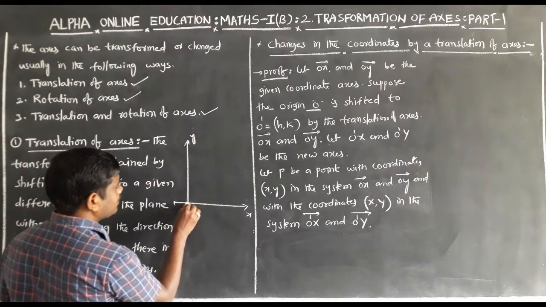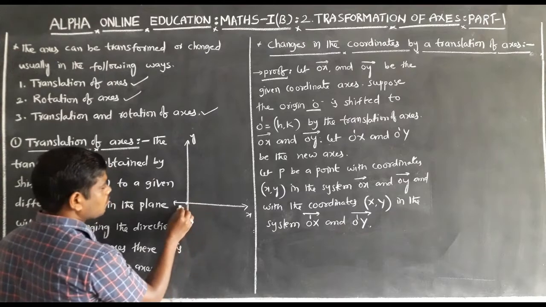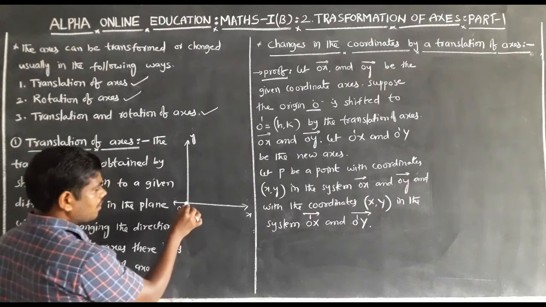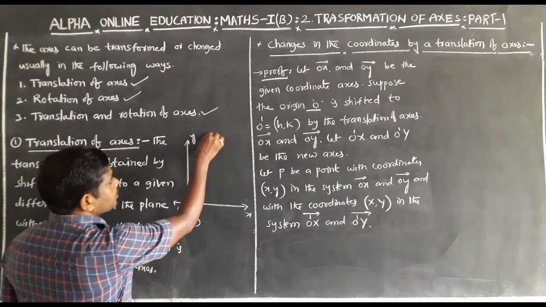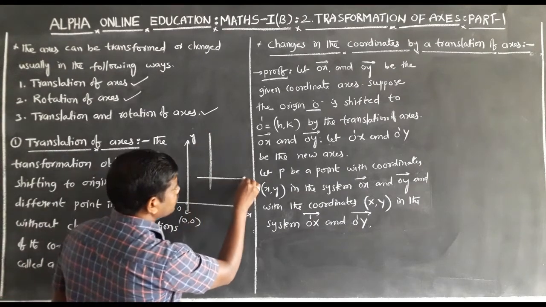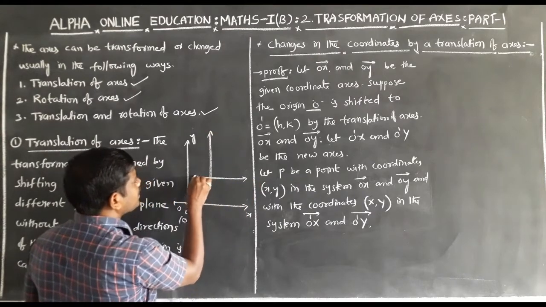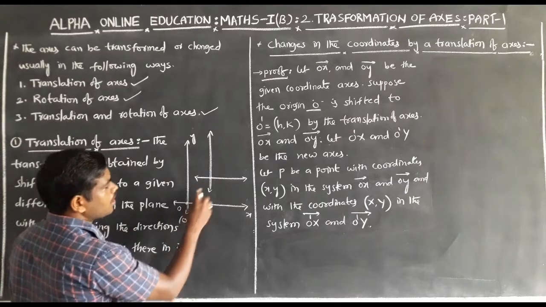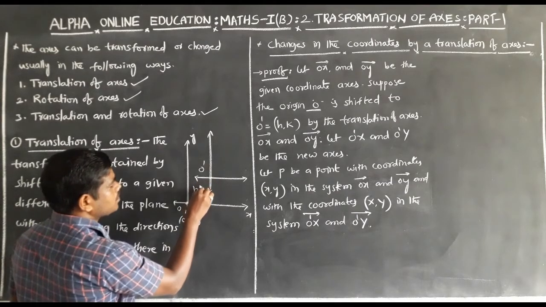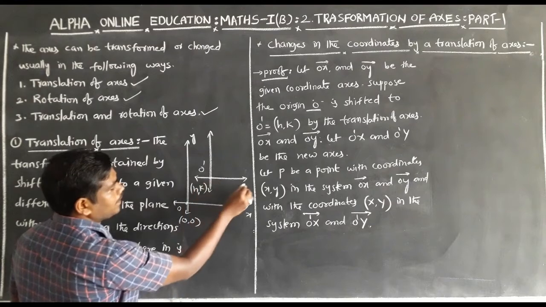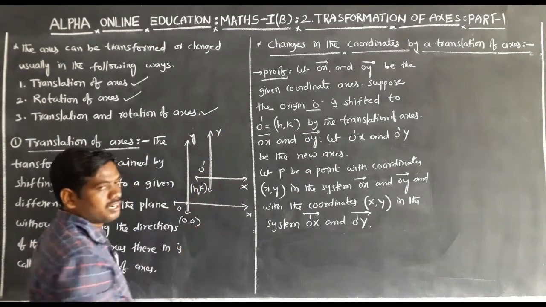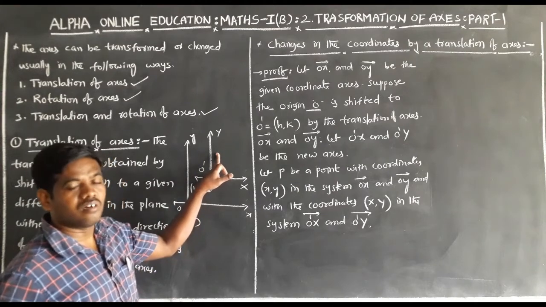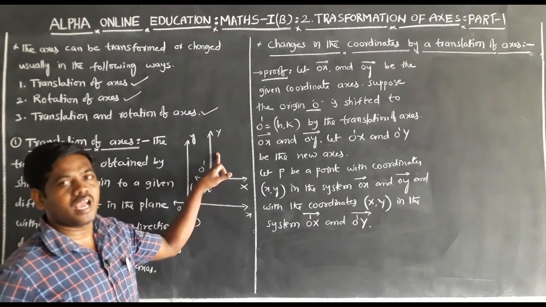The point of intersection of the coordinate axis is the origin. Here the origin is shifted to another point without changing the direction of the coordinate axis, which is called the translation of axis.